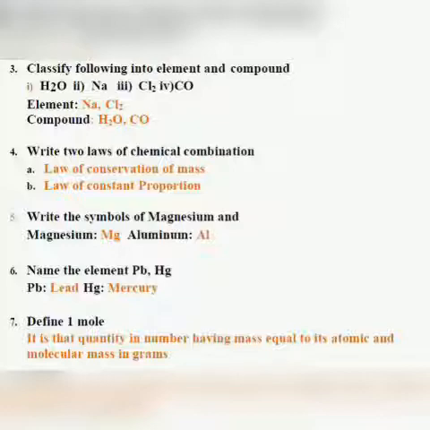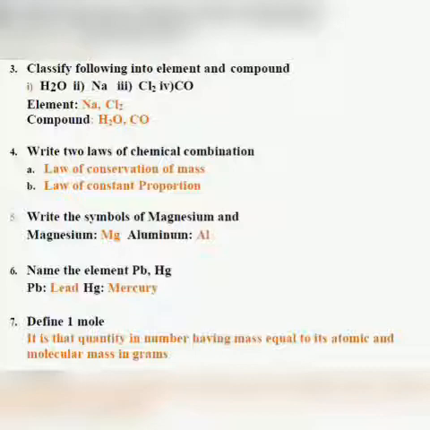Next question is, name the elements Pb and Hg. So Pb is lead and Hg is called as mercury. Here also you can see the symbol of lead is capital P and small b, and the symbol of mercury is capital H and small g.